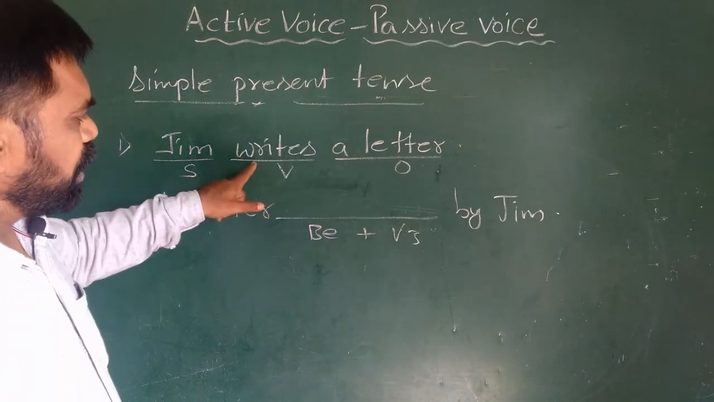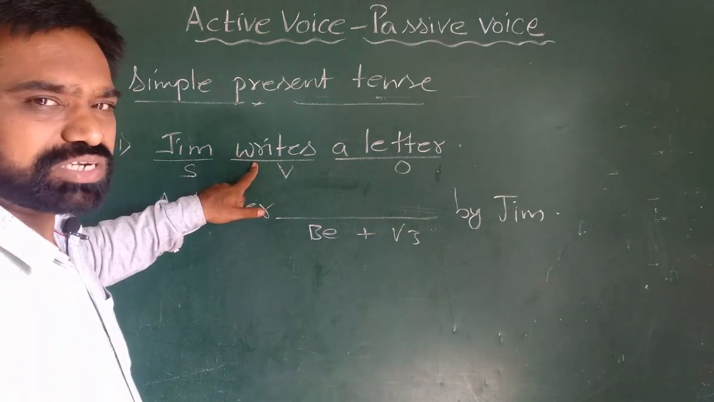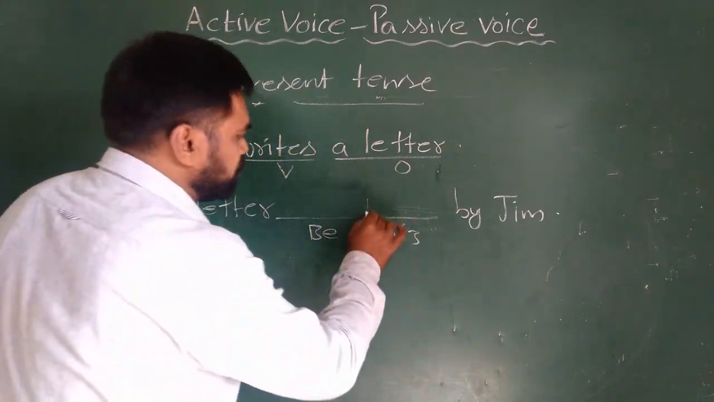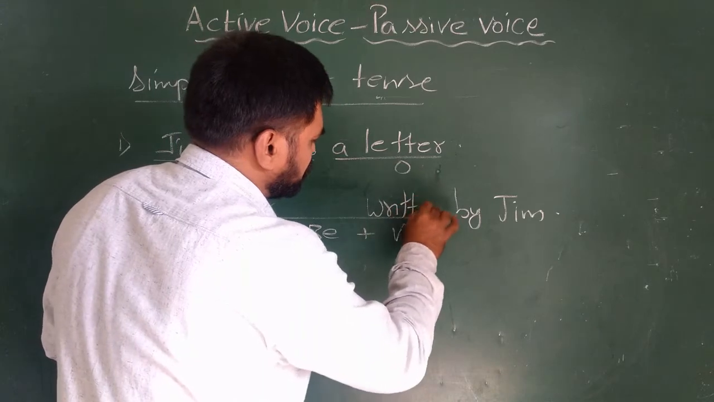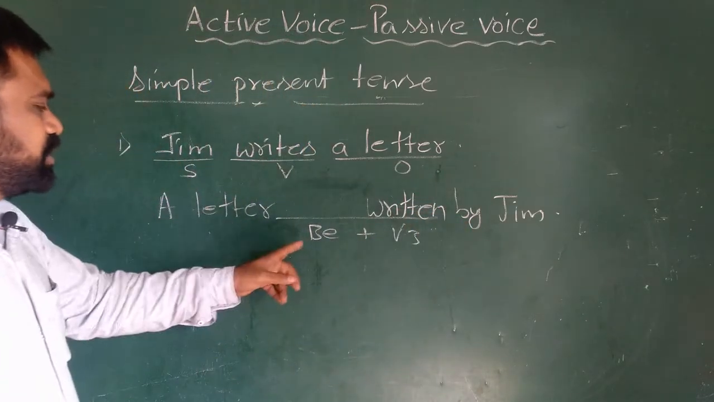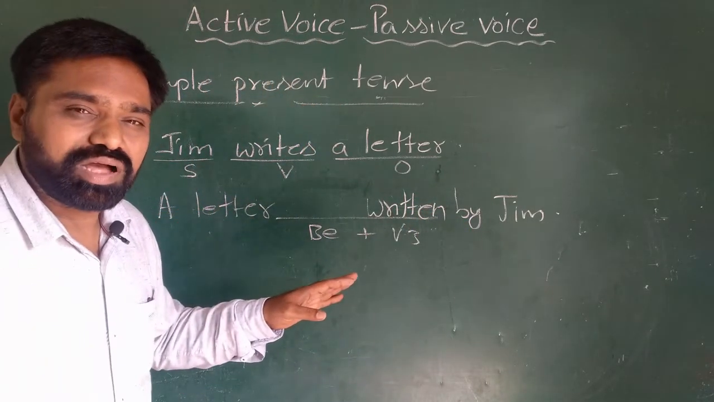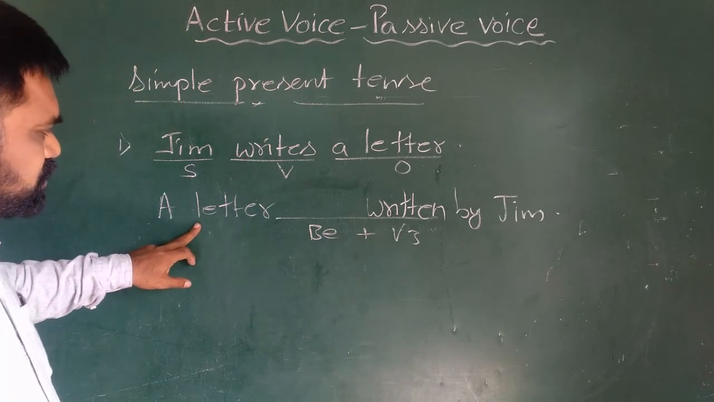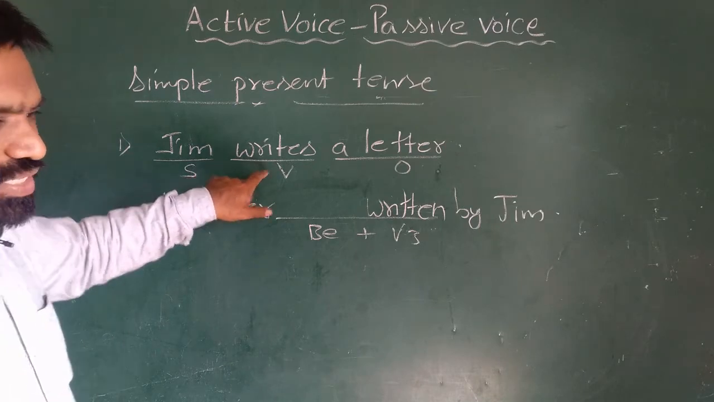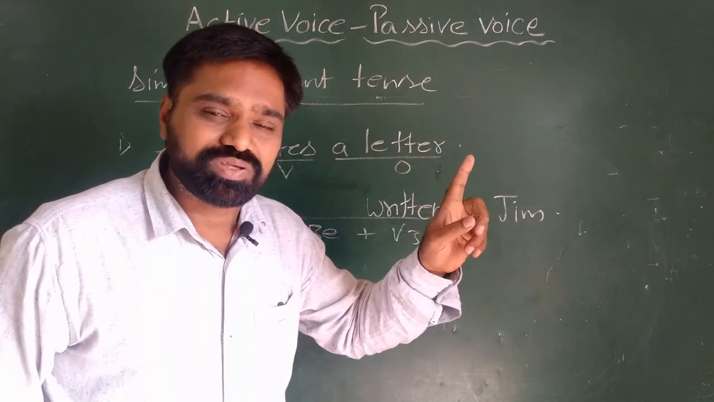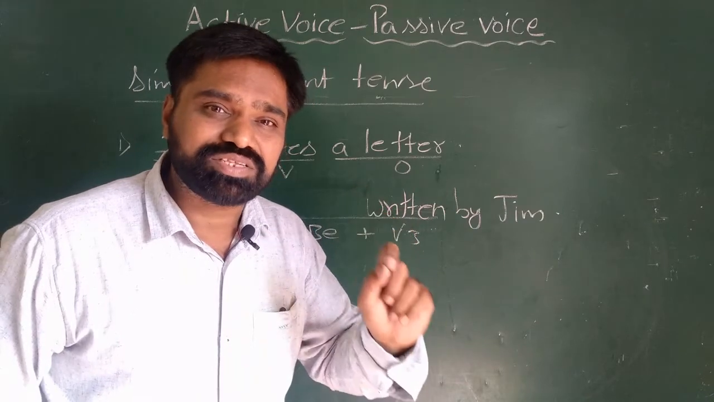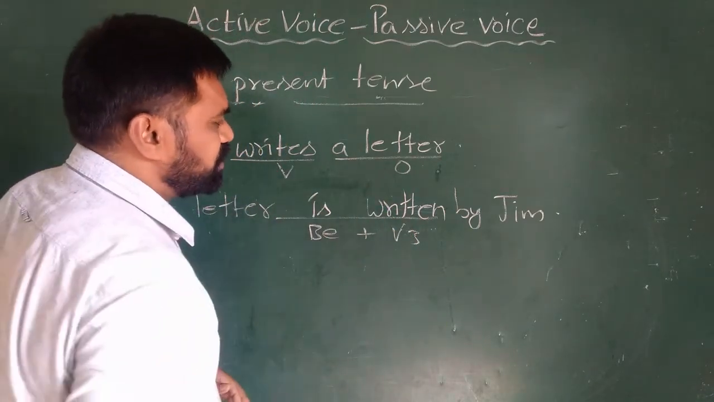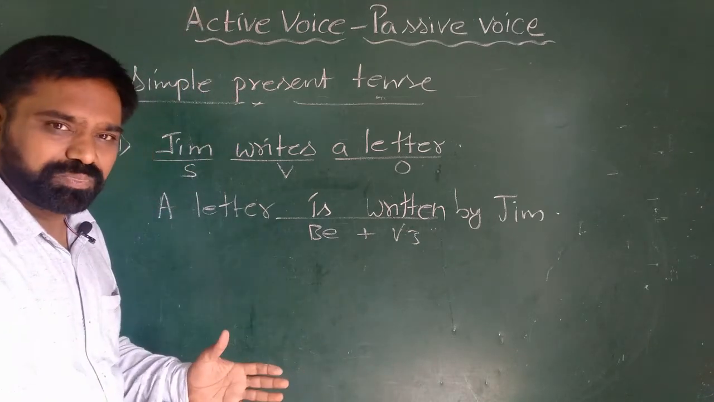V3, I know I have to use the third form, that is past participle of write. Write, wrote, written. So I am going to write here written. The only thing left over is the be form. How do I decide be form? The object here is singular, a letter is singular, verb is present tense. So in the be forms we saw, for singular present tense we use is. So my answer is a letter is written by Jim.